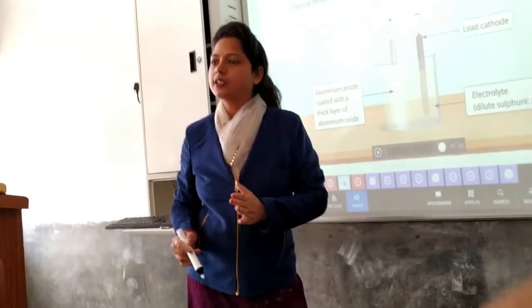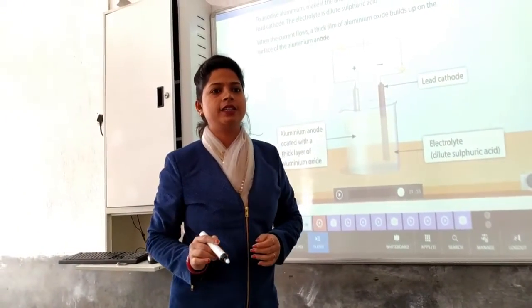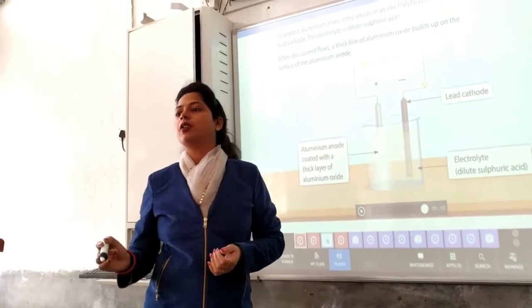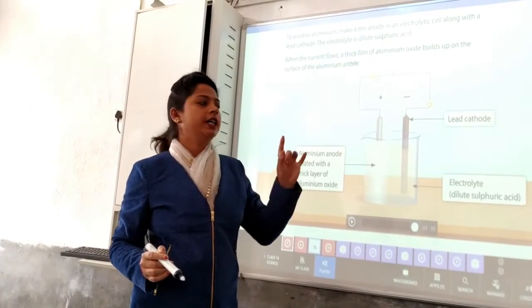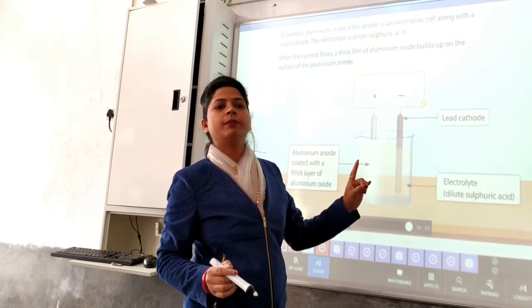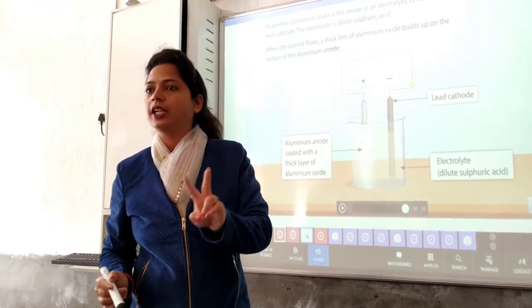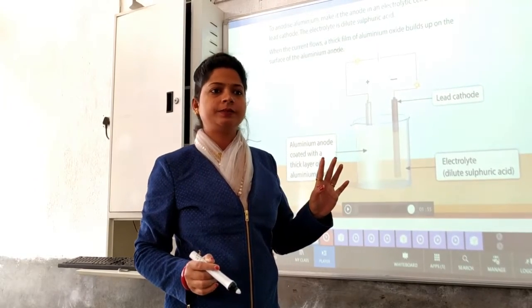Metals react with oxygen to give respective oxides which are basic in nature. Non-metals react with oxygen to give non-metallic oxides, which are acidic oxides. Okay. Now what we have to remember is that there are two oxides which are amphoteric in nature: aluminium oxide and zinc oxide. Is it clear?